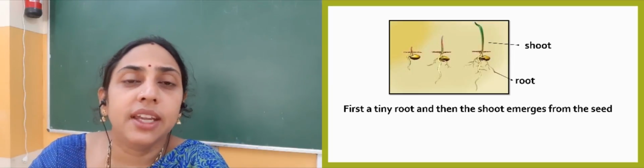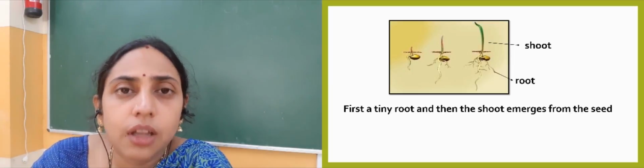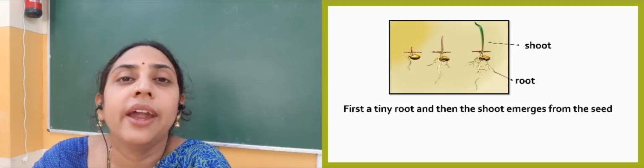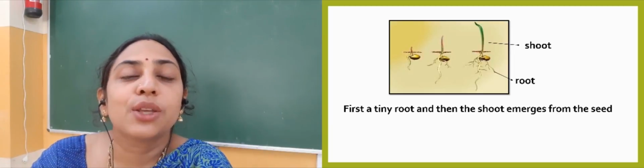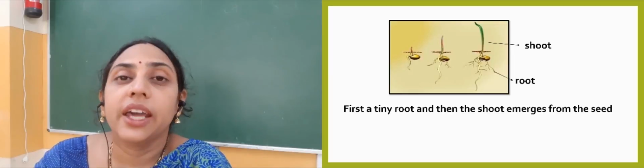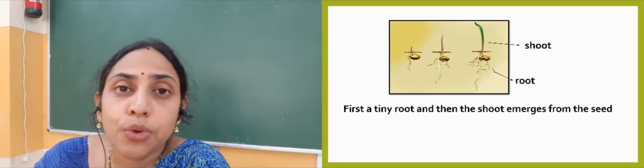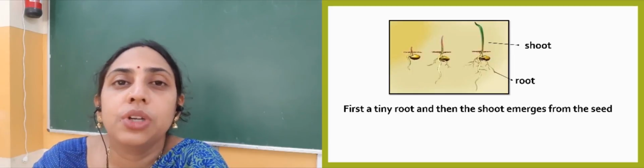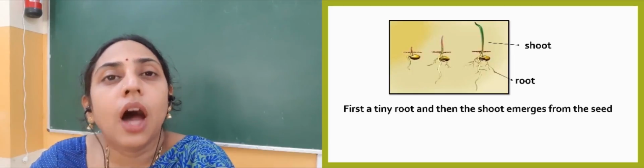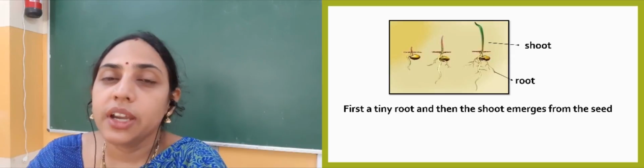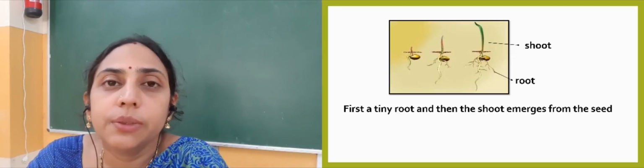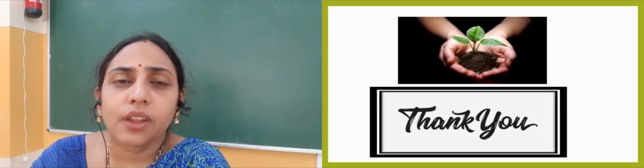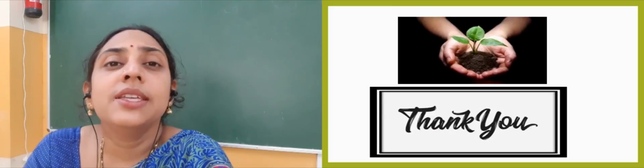When the seed germinates, first the root comes out, and then the shoot starts growing. The root starts growing in the downward direction, and the shoot starts growing in the upward direction. So that is the process of germination, right? Students, we have learned today how the different plants grow from the seed.